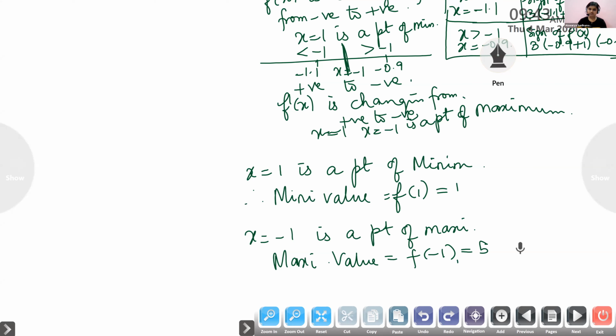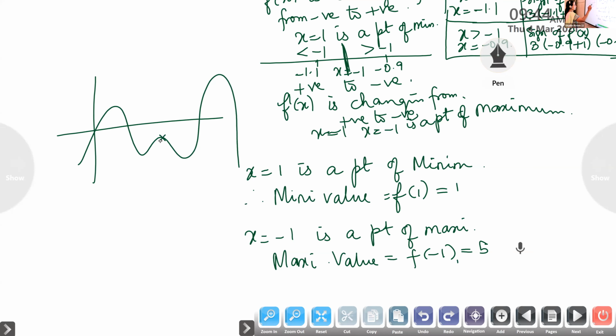Here also, in some cases, minimum value will be positive, maximum value will be negative. Don't think the maximum value will always be positive and minimum value negative. Sometimes, suppose the function is going like this, here you may get a maximum value within this region, and the maximum value may be negative. So don't think the maximum will be positive and minimum will be negative. It depends on the curve. It depends on the function.